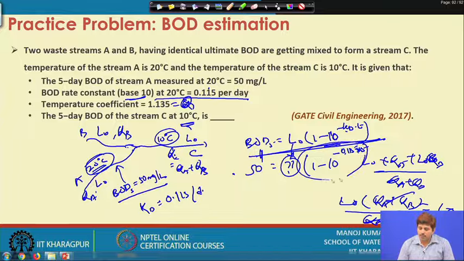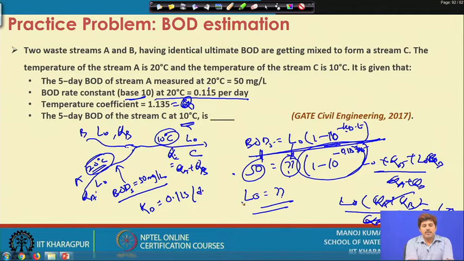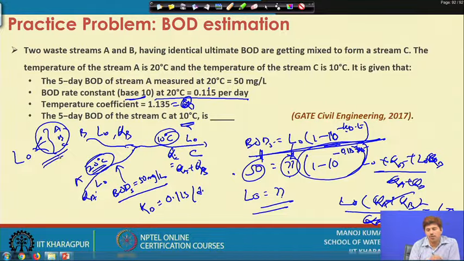So, we know this number, the only thing unknown is L0. So, we can determine L0 from here, and since A and B have identical L0, the L0 of C is also the same. So, we know the L0 value for all 3 streams A, B and C.